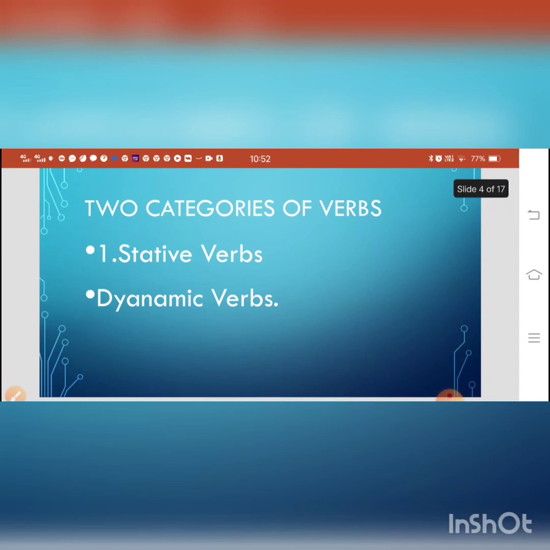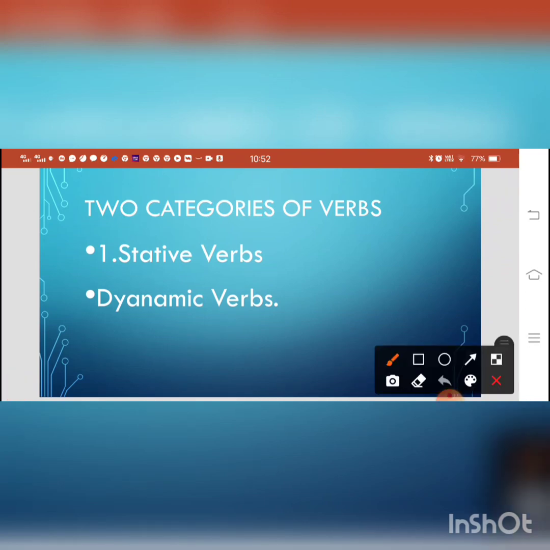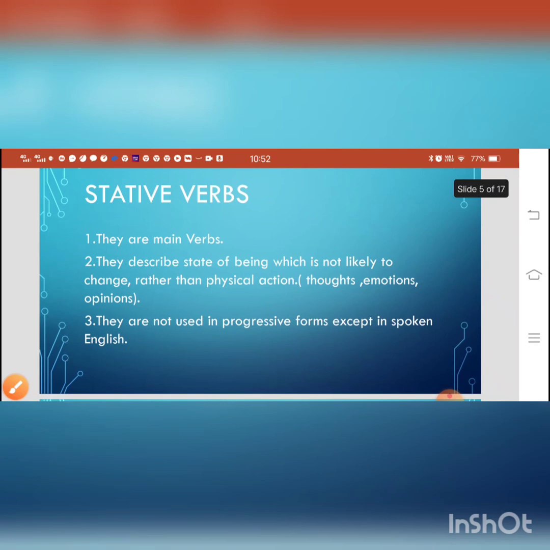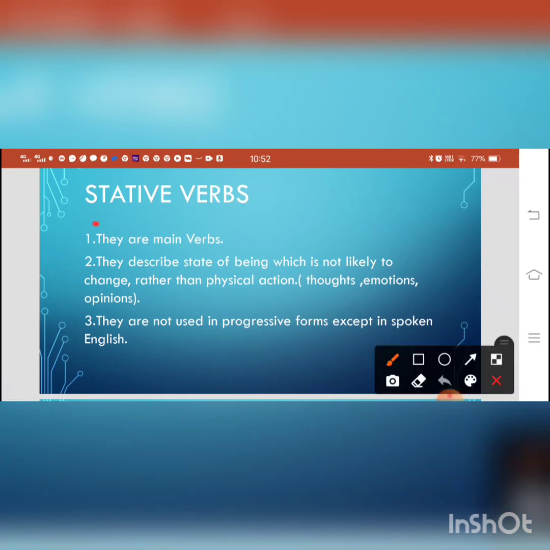There are two categories of verbs. The first is stative verbs and the second is dynamic verbs. As the word itself tells you, stative means not changing and dynamic means the verbs which are changing. Let's discuss the first category, stative verbs.